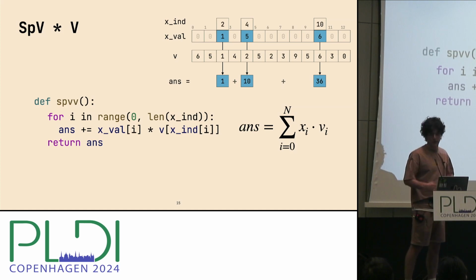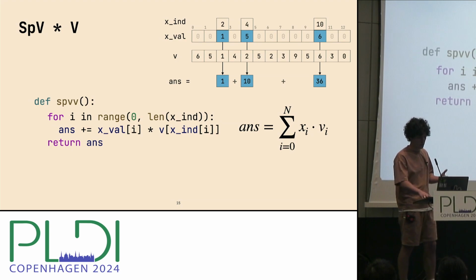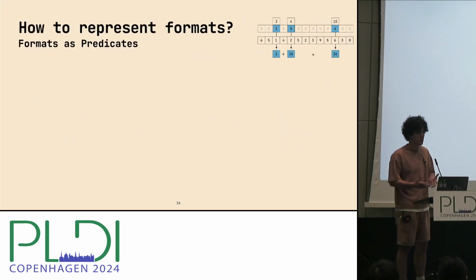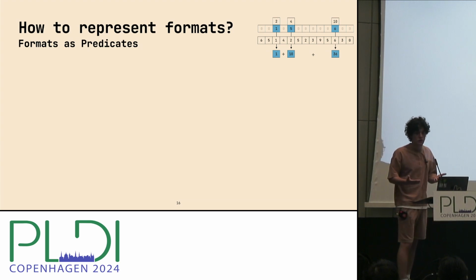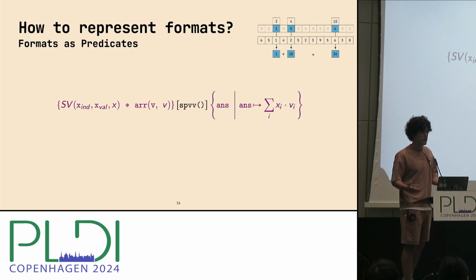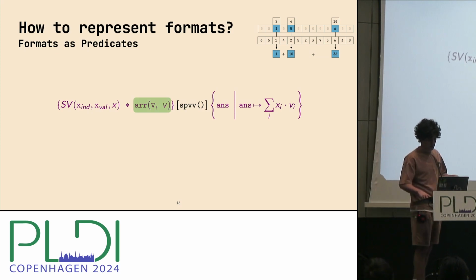Now, to construct our specification, we only have to understand how we represent formats. More specifically, in this case, how we represent those 2 vectors. The traditional approach would be to represent them as predicates. If we do it like that, then our specification looks as follows. So let me explain it a little bit.